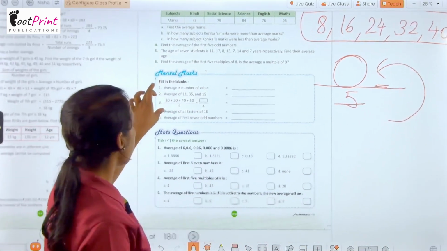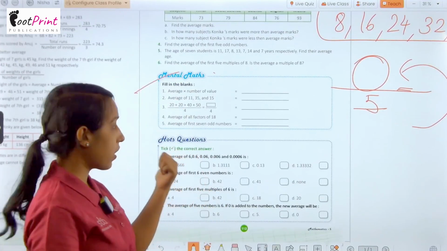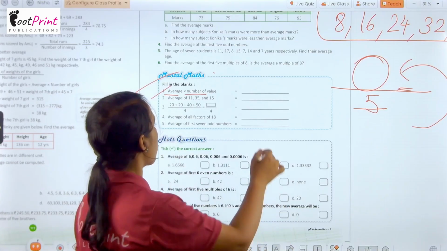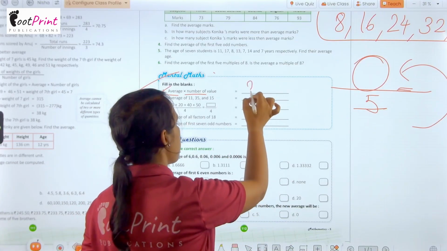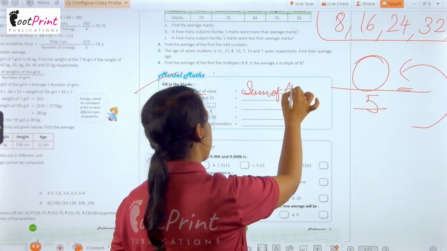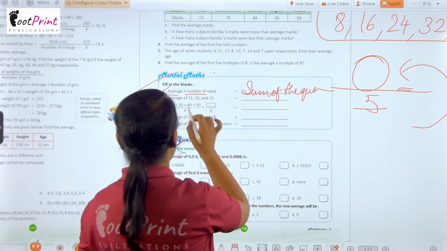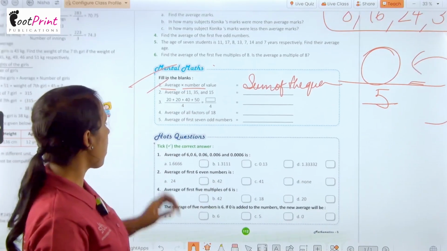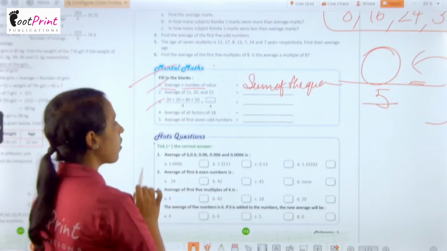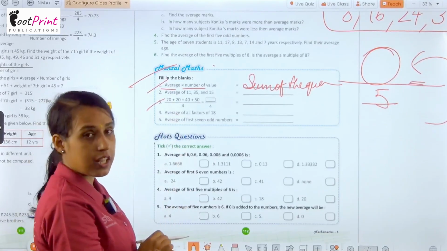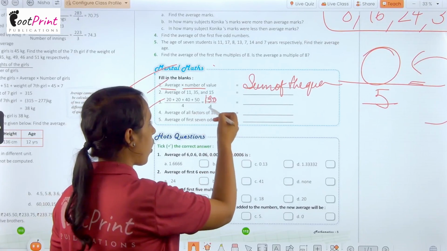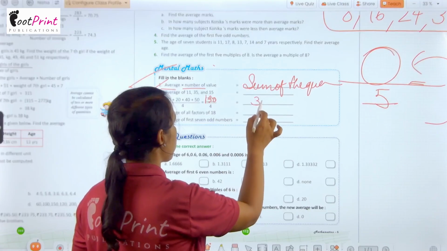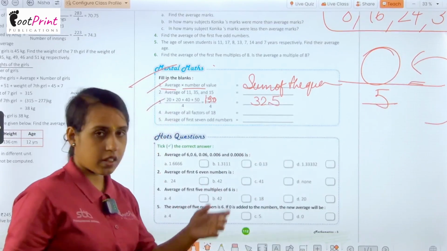Now we have some mental math questions, fill in the blanks. Average times number of values, if we multiply it, we get the sum of the quantities. Here we get the sum. Average of 11, 35 and 15, you can easily find out the average. And then here we have 20 plus 20 is 40, 40 and 40 is 80, 80 and 50 is 130 upon 4. After dividing it, we get here 4 threes are 12 and then 4 twos are 8, 4 fives are 20. Okay, this is the average.